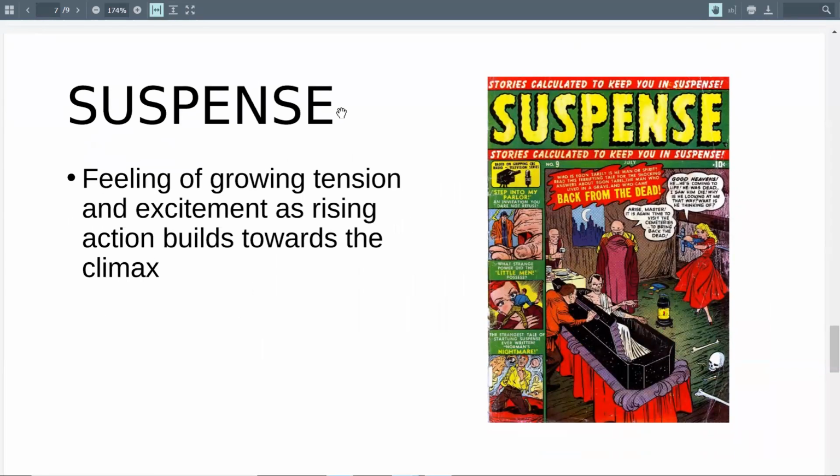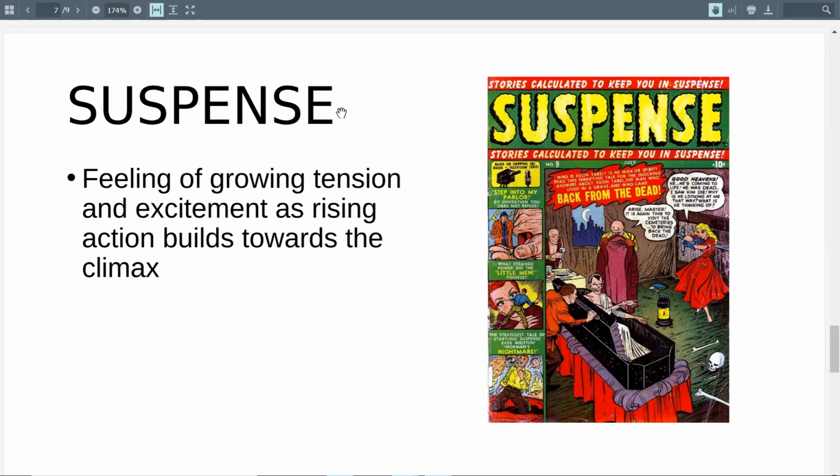And then later on in the year, we're going to go way deeper into this. This is a feeling of growing tension and excitement as rising action builds towards the climax. As things get more exciting in a story, the author tries to create suspense, and this could be used in a lot of different ways. It's a really easy way to get the viewer, reader, whatever, invested in a text, right?